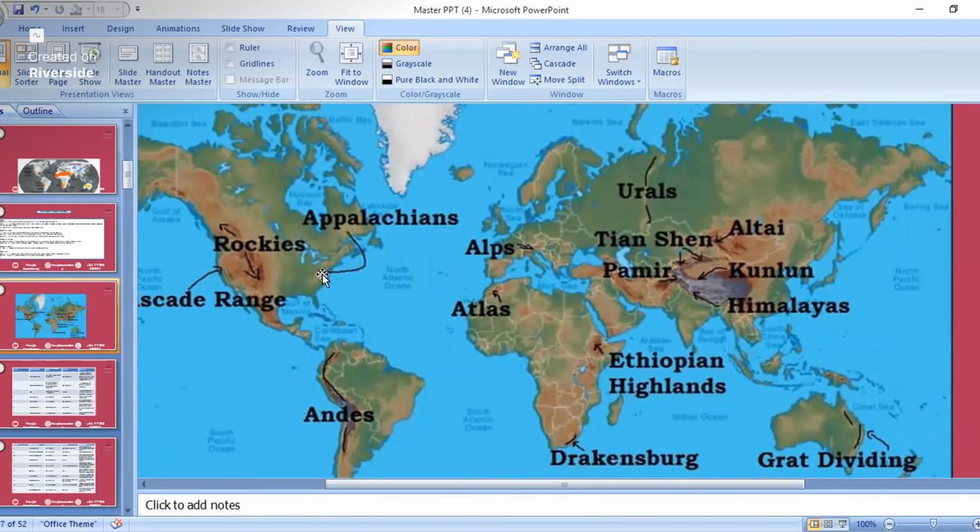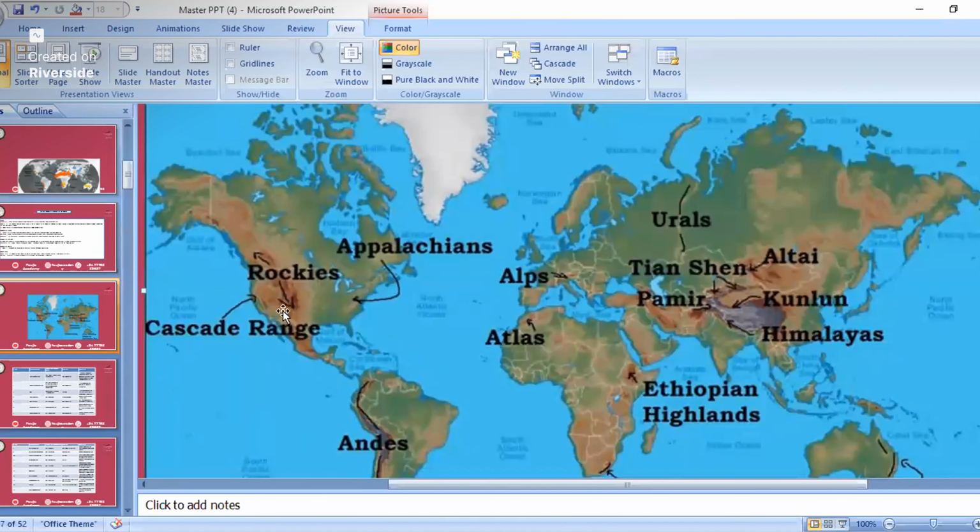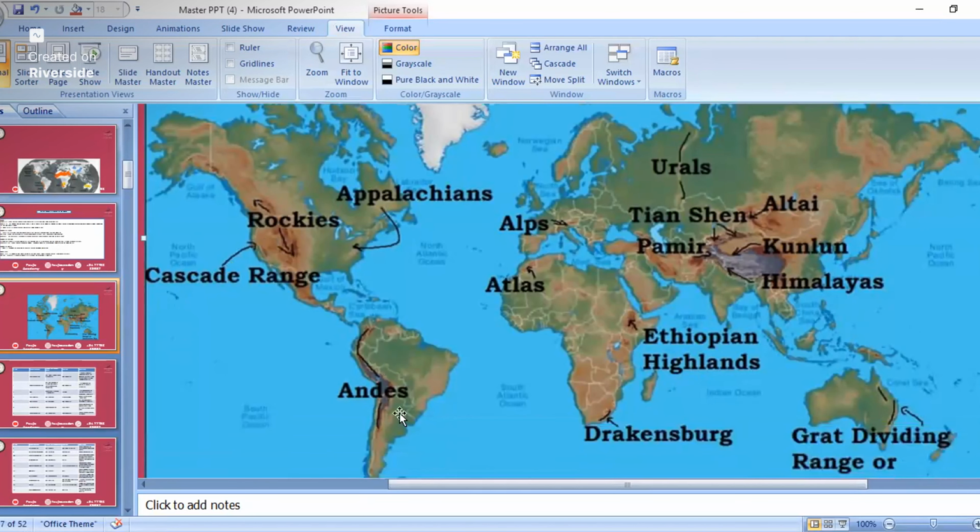In the Rockies mountain, there is the Appalachian plateau. That is in the USA. This is the Appalachian plateau in the Rockies mountain. And here in the Rockies mountain, there is the Cascade range. And see, in the Andes mountain, there is a mountain in Argentina. That is Aconcagua, that is in Argentina. And this question has come: this one is located in which country? That is Argentina.